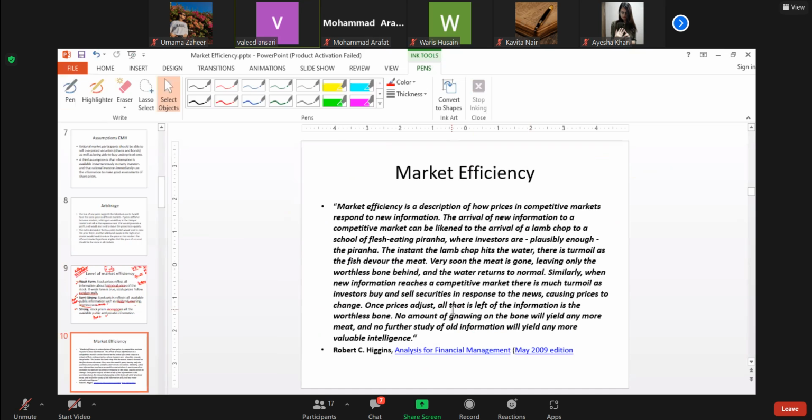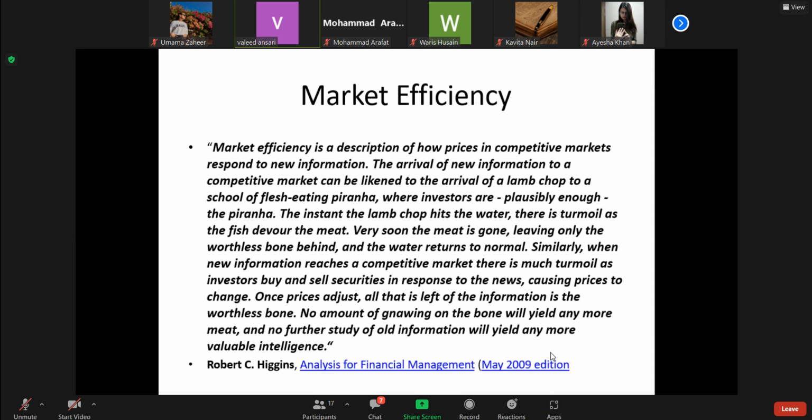Now just read this part before I go further. What I mean by this. This has been taken from an analysis of financial markets. It is a description of how prices in a competitive market respond to new information.